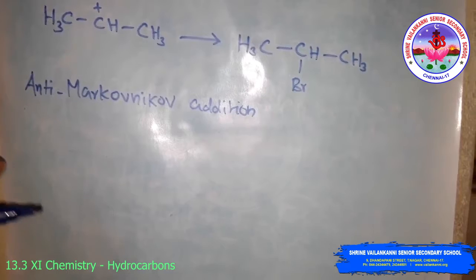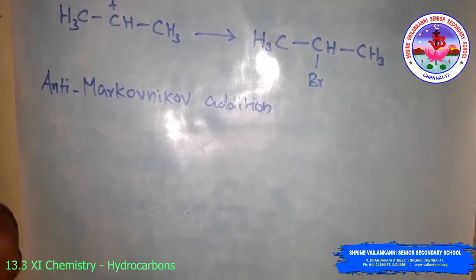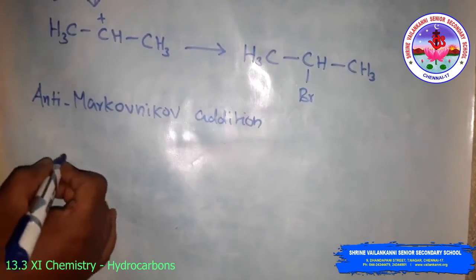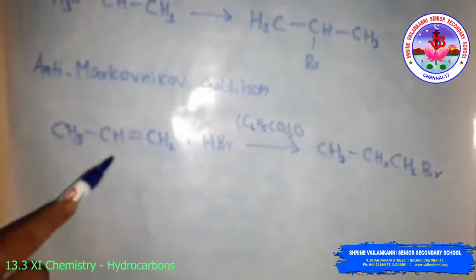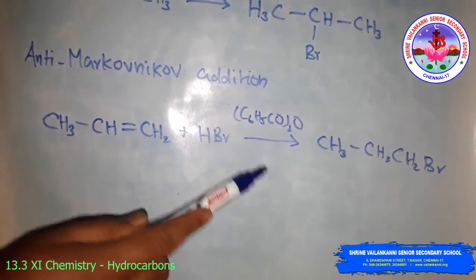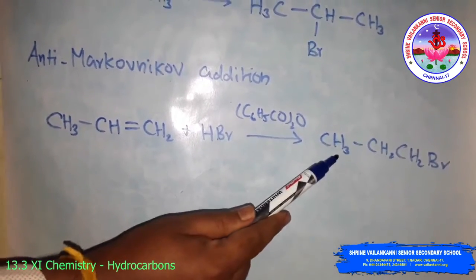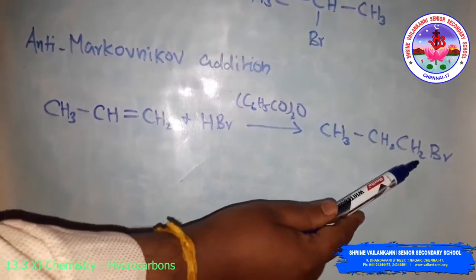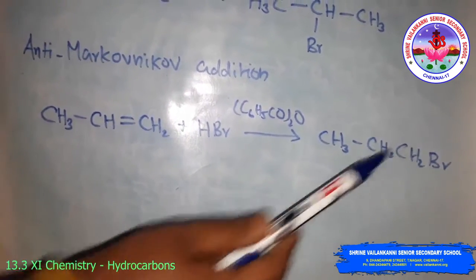This happens only with hydrogen bromide, but not with hydrogen chloride and hydrogen iodide. Look at this reaction. Propene reacts with hydrogen bromide in the presence of benzoyl peroxide, a peroxide compound. What will the product be? 1-bromopropane is formed.